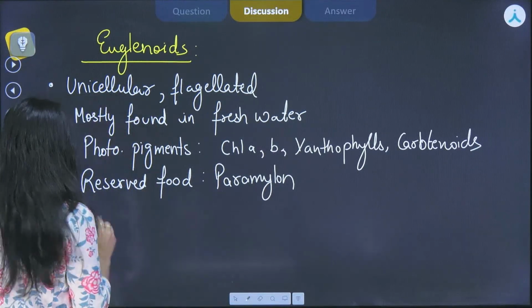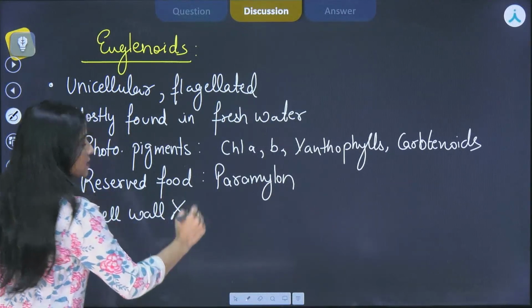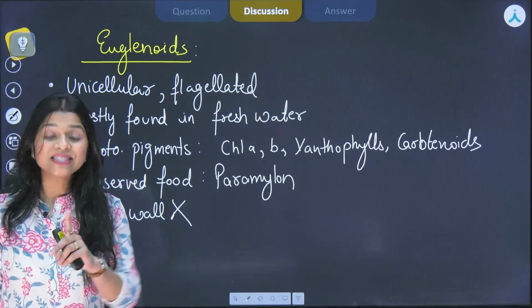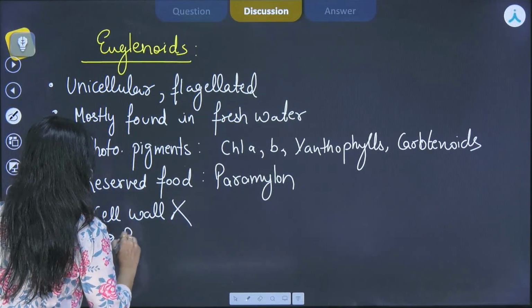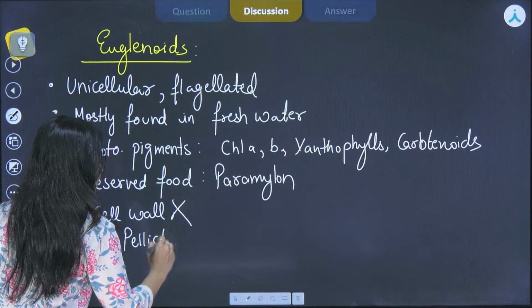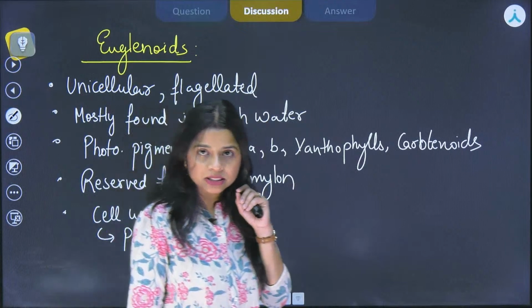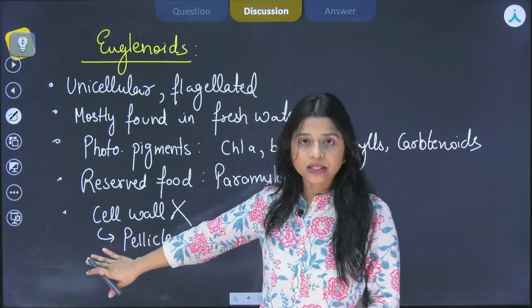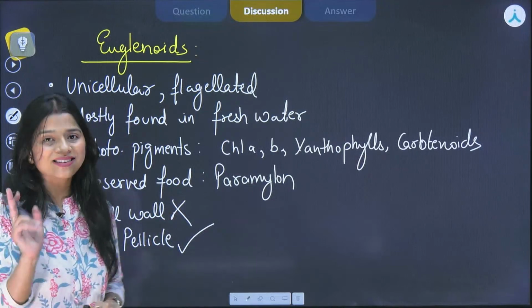Okay, no cell wall is present. Cell wall is absent in case of euglenoids. Instead of cell wall, there is the presence of another layer named pellicle. Okay, so if you are asked about the characteristic features, this is one of the most important ones. The cell wall is absent and in place of that pellicle is present.